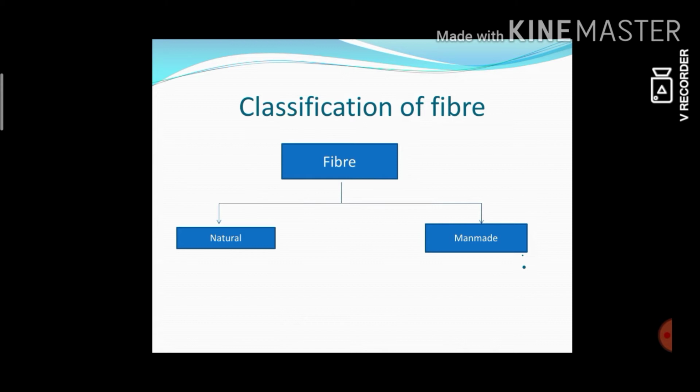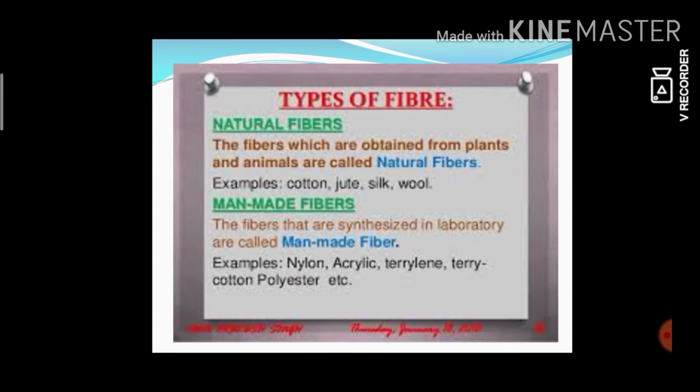Okay. And first we discussed fibers from plants. So how many types of fibers? Natural fibers and man-made fibers. Right. What are natural fibers? Yes, the fibers obtained from plants and animals are called natural fibers.